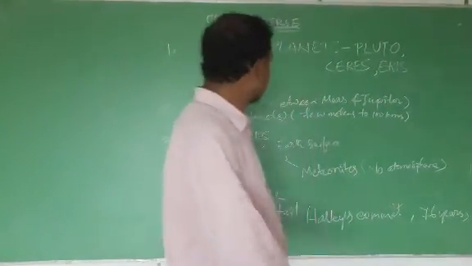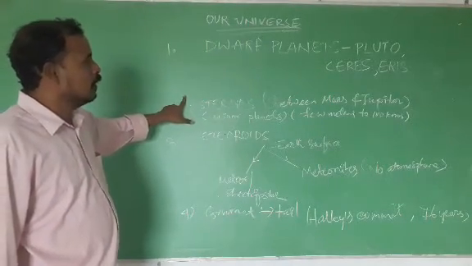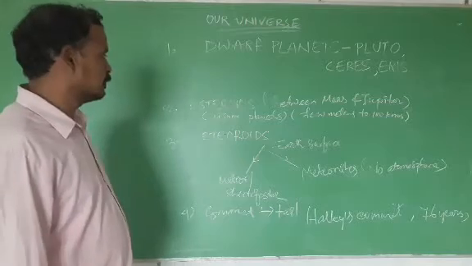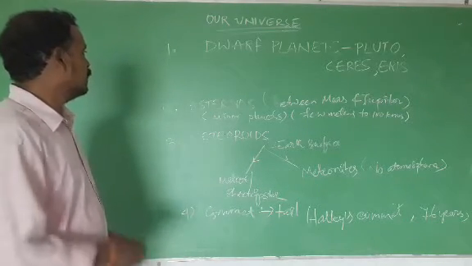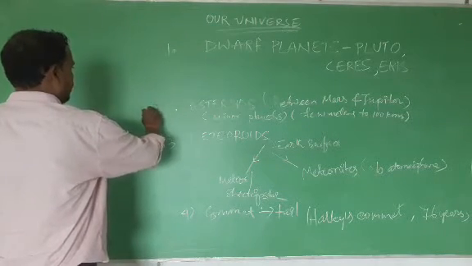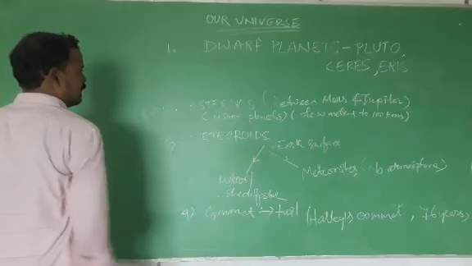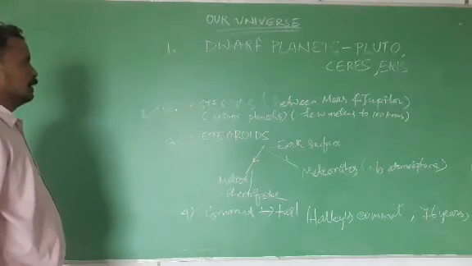You will be surprised to know that some asteroids also have satellites, right? Also they are small, right? So these are some of the heavenly rocky bodies called minor planets, right?